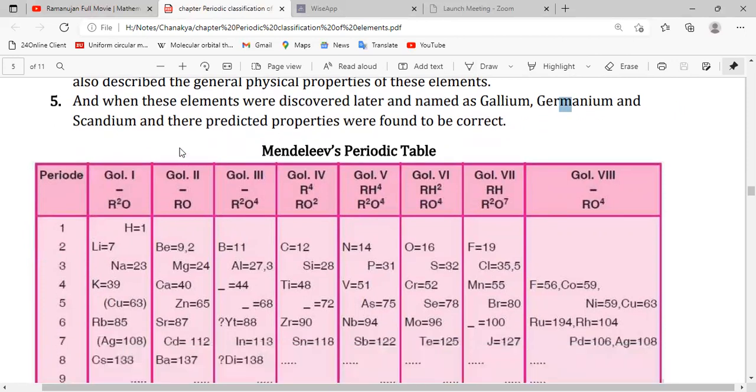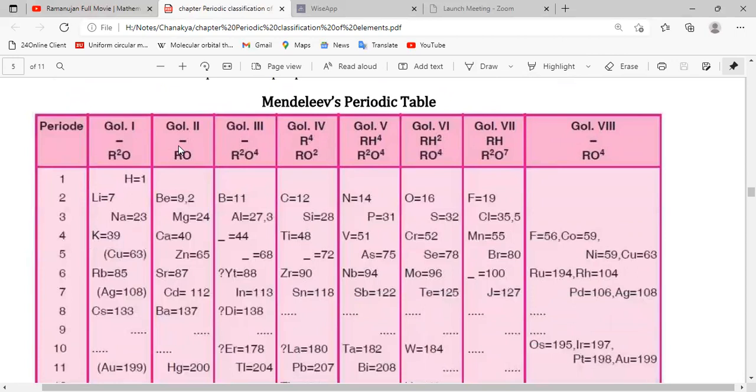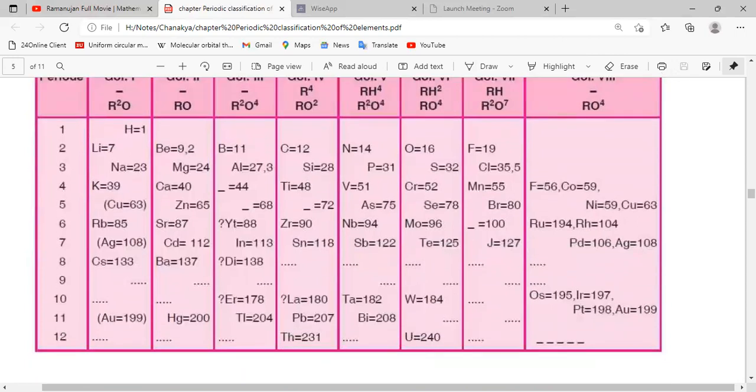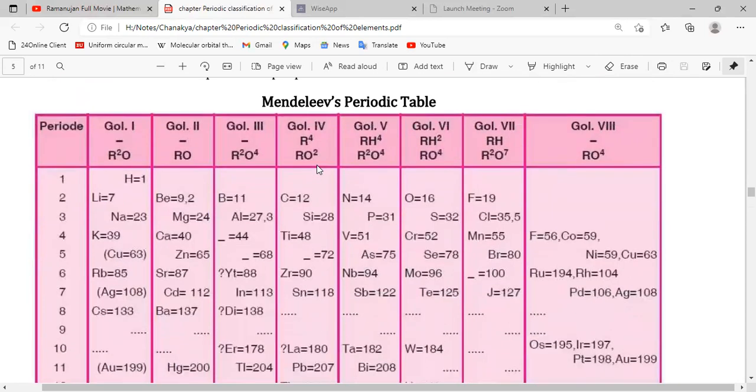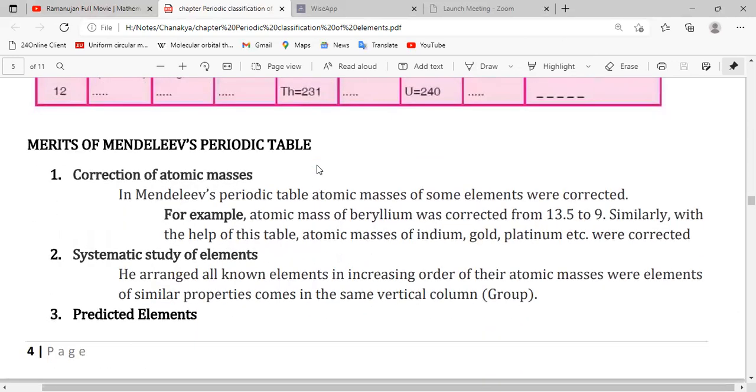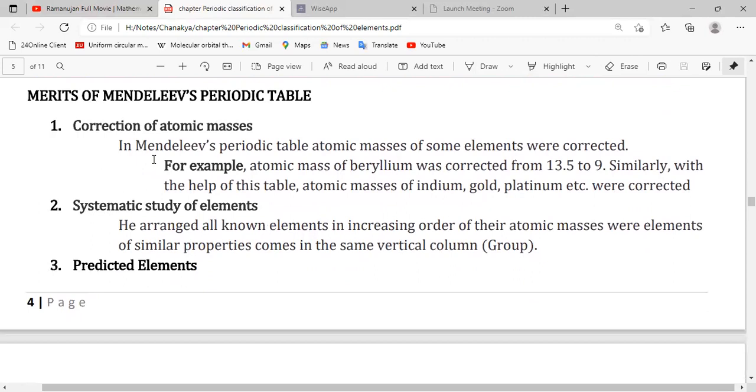So here is the arrangement, or we can say Mendeleev's periodic table. This is Mendeleev's periodic table. So what are the merits and demerits? We have to understand that also. So what are the merits of Mendeleev's periodic table?